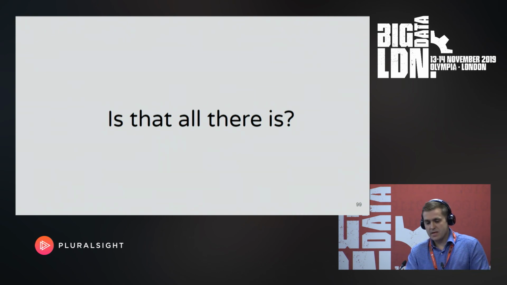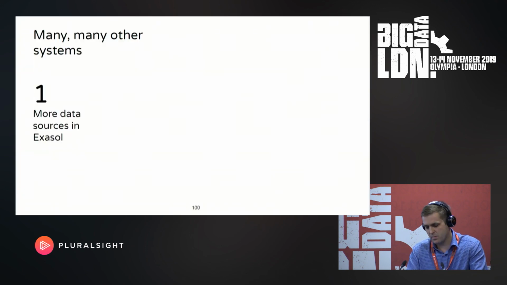Well, roughly speaking, that's mostly it, if you talk about the framework itself. But there are many other secondary systems, like a system responsible for loading more data into Accesshole and joining it with the event-based data.